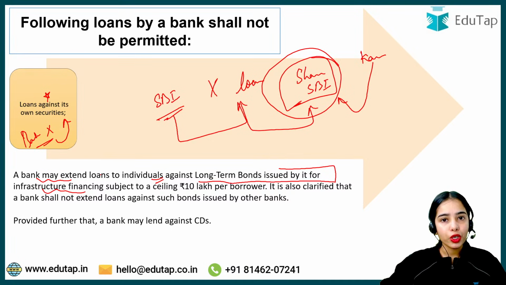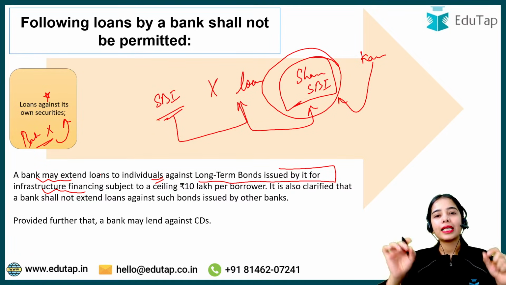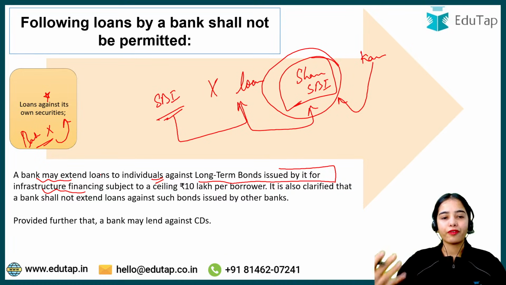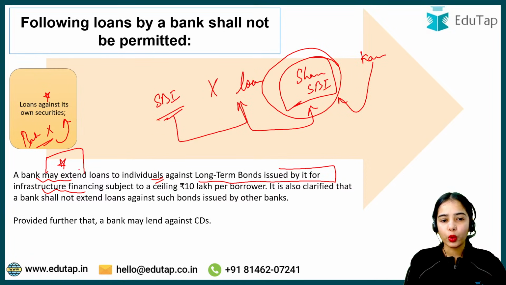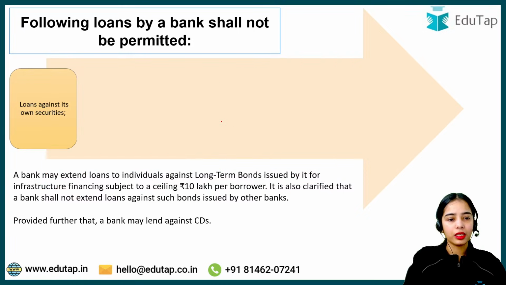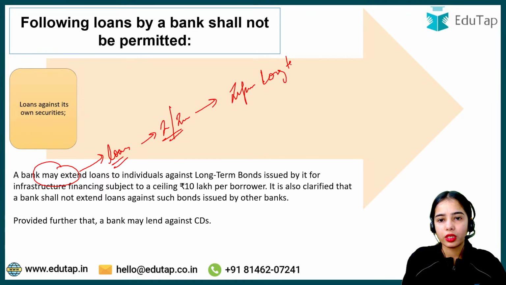Because here infrastructure loans are involved, and infrastructure is important for the country, there are some exceptions provided for infrastructure financing and infrastructure loans. A bank may extend loans to such individuals or investors that have invested in infrastructure financing, that is, in the long-term infrastructure bond.